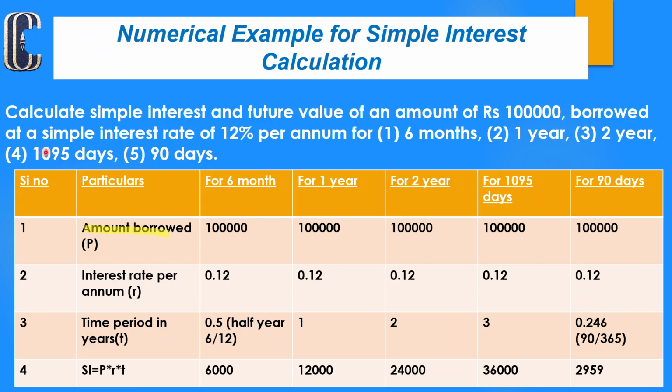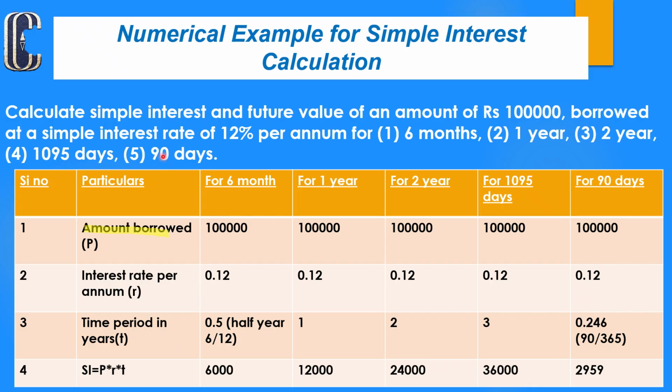For the fourth situation, 1095 days. 1095 days means 1095 divided by 365, that is 3 years. The principal is 1 lakh, interest rate is 0.12, time period is 3 years. When you apply the formula of simple interest, the calculated simple interest is 36,000 rupees.